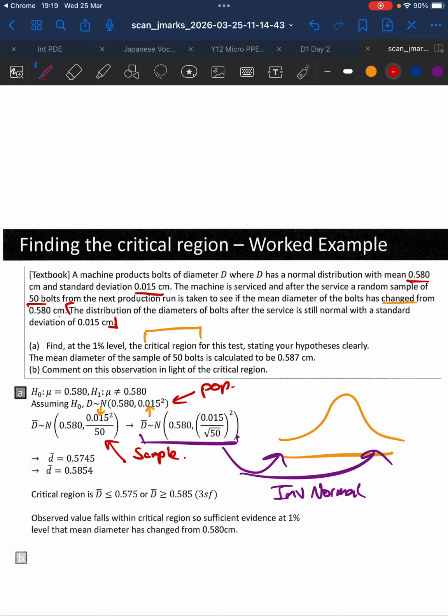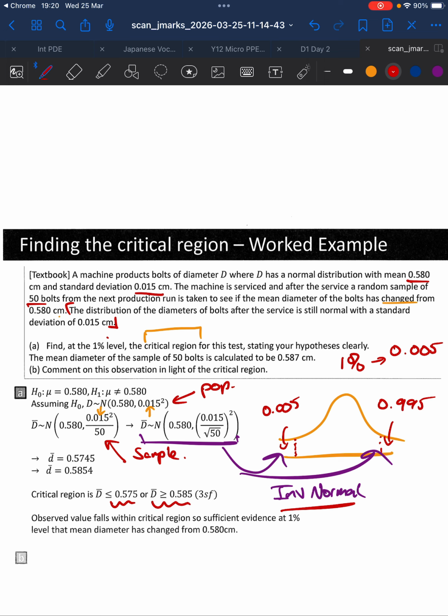For a 1% level, I can split that into two: 0.005, and I can do that on the inverse normal mode, and it will give me that. I can also do inverse normal here. Remember, inverse normal is from the left upwards, so this will be 0.995. I can do inverse normal on my calculator and it will give me that one.